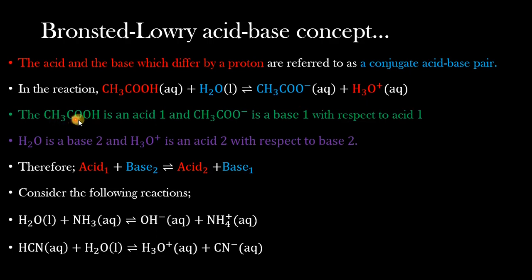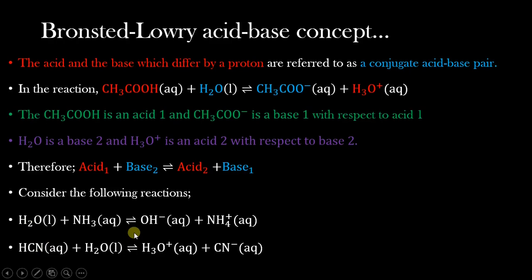So if you label acetate ion as base in case 1, coming from acid 1, which is acetic acid, and the water molecule as base in case 2, which produces hydronium ion, which is the acid in case 2, we could summarize our equation as acid for the first case reacting with the base of the second case, forming acid for the second pair and a base for the first pair. So looking at this summary, we can consider these two reactions and many more in the next slide.